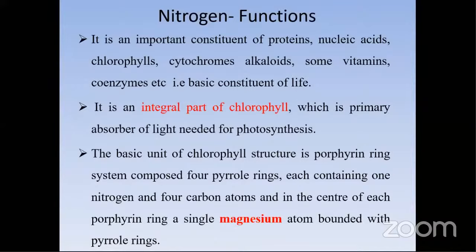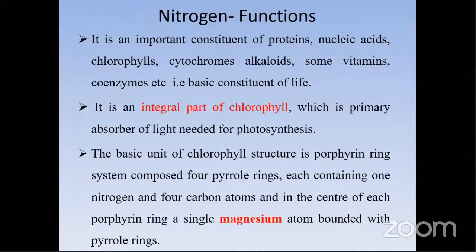As everybody knows, in the porphyrin ring system in the chloroplast, there will be nitrogen, four rings, so one nitrogen and four carbon atoms, and in the center we can see a single magnesium. That's why whenever there is a nitrogen deficiency, automatically we can see the leaves yellowing. These are some basic information regarding nitrogen.